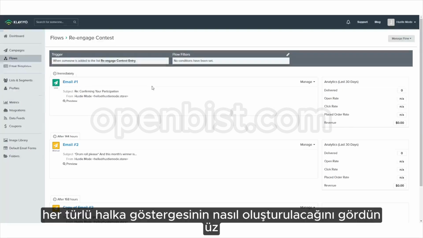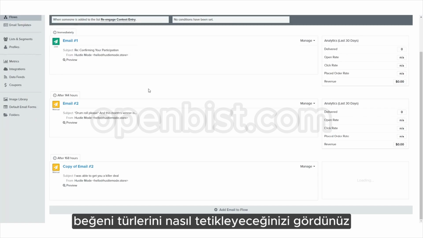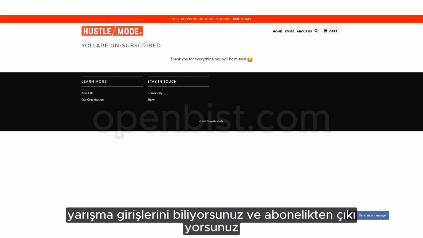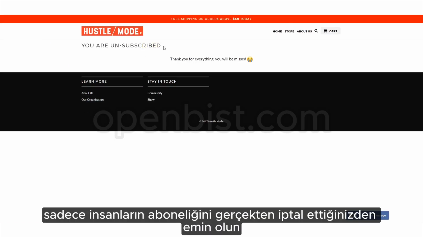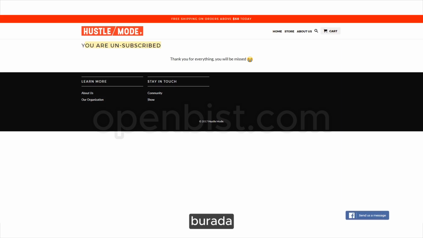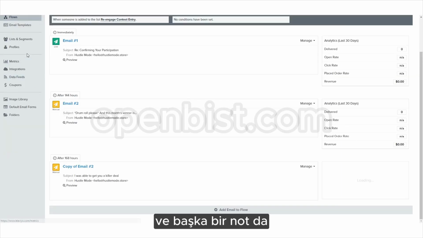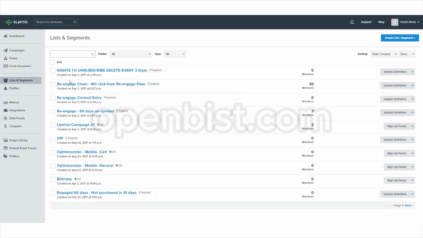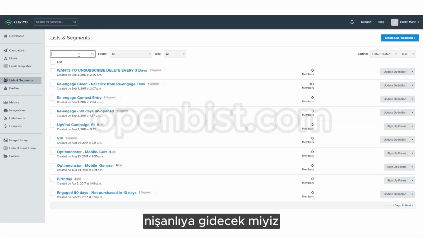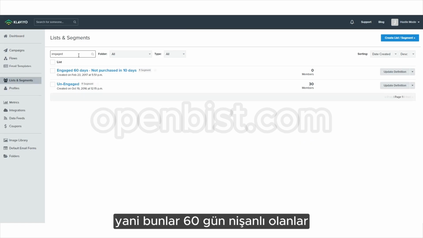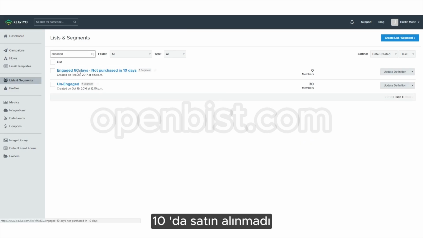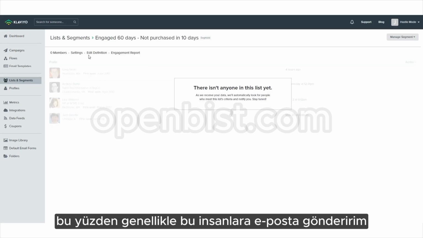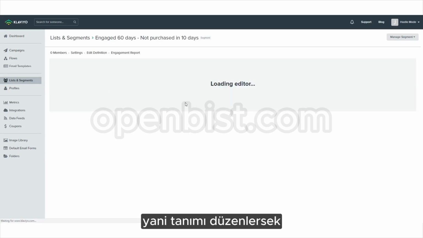You've seen how to create all the re-engages. You've seen how to trigger the competition entries and unsubscribe, so just ensure that you are actually unsubscribing people here. Another note is what we're going to do: we're going to go to the engaged. These are the ones that are engaged 60 days, not purchased in 10. Usually I send emails to these people. So if we edit the definition...